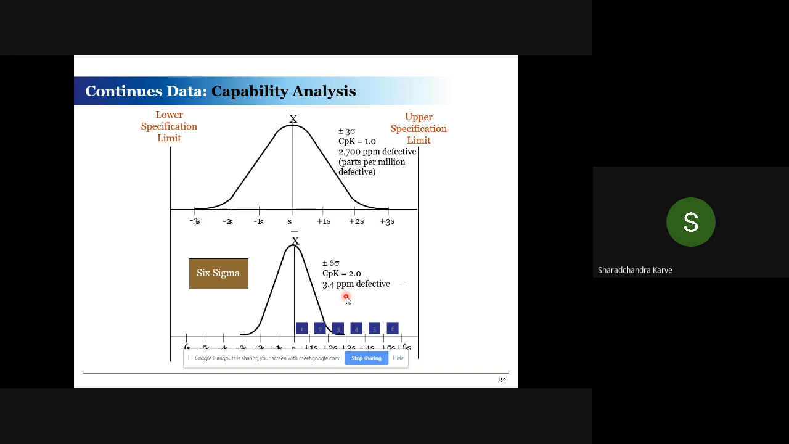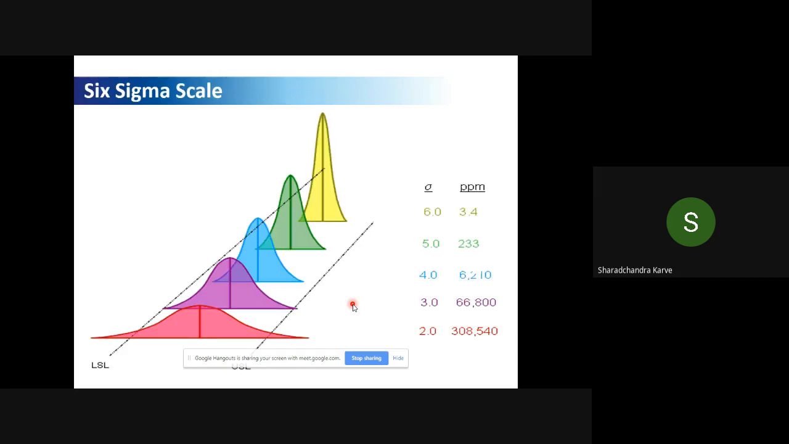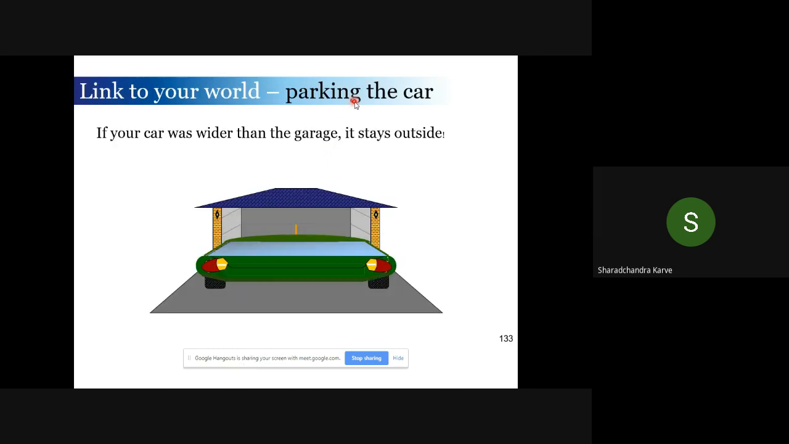As you can understand from the earlier example of the Dabbawalas, there are only 3.4 defects in a million opportunities. That is why the methodology is called the Six Sigma methodology. So we are trying to reduce variation and eliminate defects. If you have a process at sigma level 2, the process would look like this. As you reduce your defects, the process becomes thinner and taller. So the whole approach is to remove variation and make it tall like that.